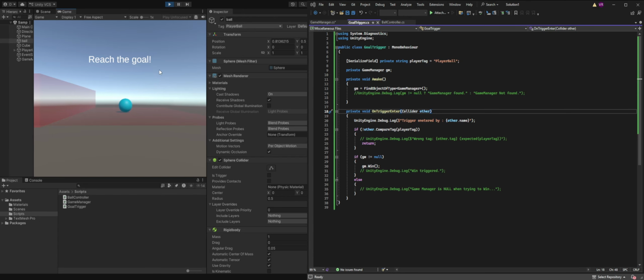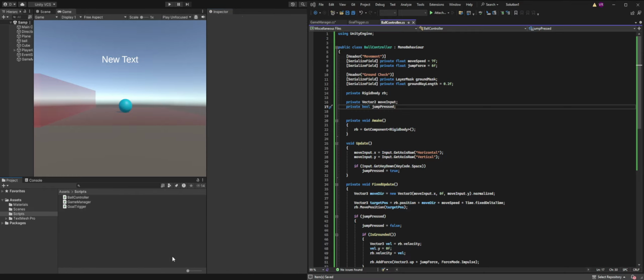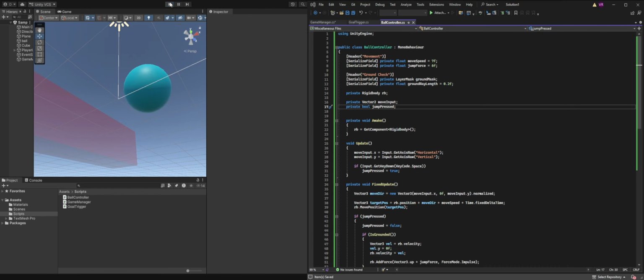Let's demonstrate what that looked like when it was bugged, because the ray length is still changed there. Okay. See how we can't jump now, no matter how much I press spacebar? Because it can't reach.